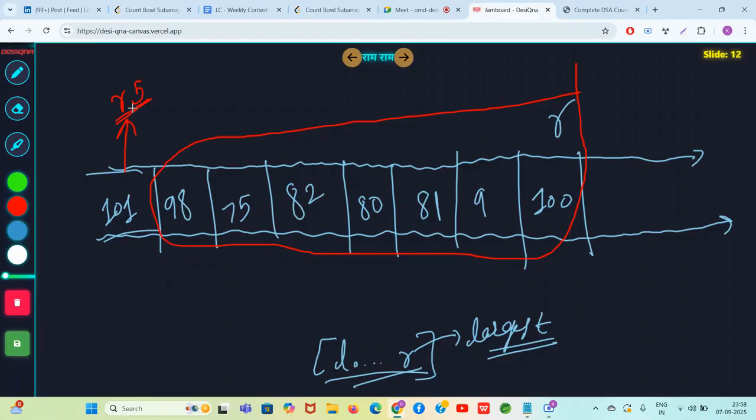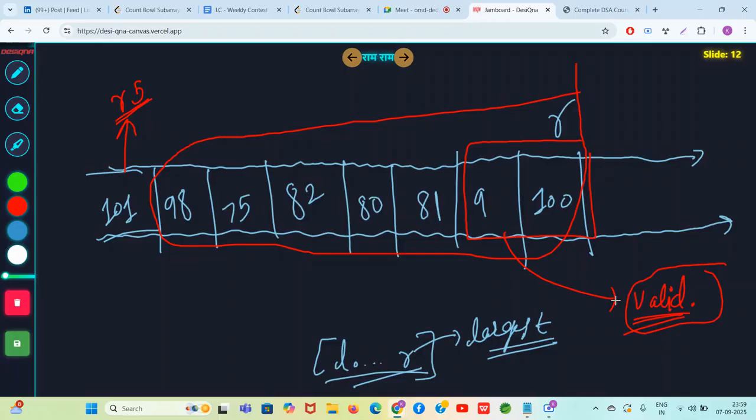So now what do we do? A simple brute force I will do. 9, 100. Yes, 100 is largest, this is second largest. I will call it valid. Even though it is not valid, I will still call it valid. I will just not count it in the answer. It is valid, but we are not counting because its length is 2. The question is saying that only count length 3 subarrays. But let's call it valid because it is following the rules. 100 largest, 9 second largest, and in the middle there are no elements. This is valid.